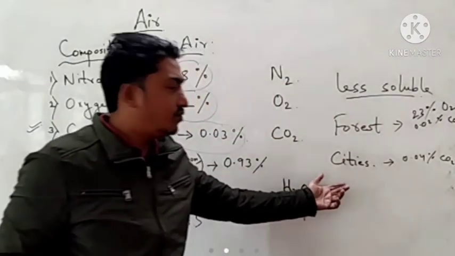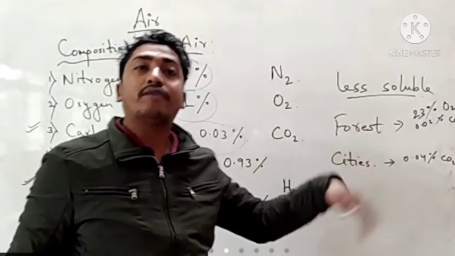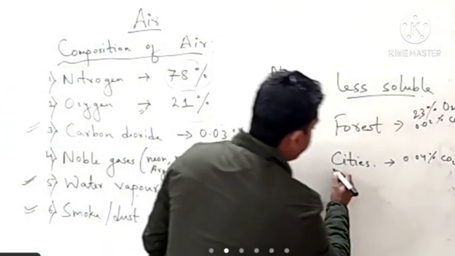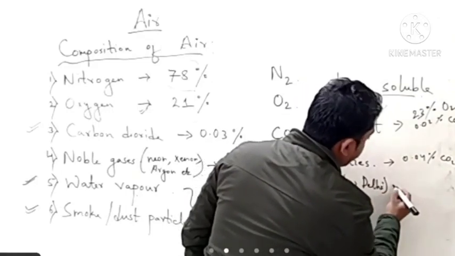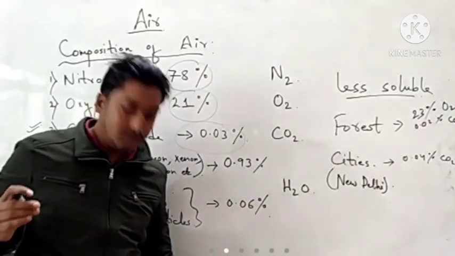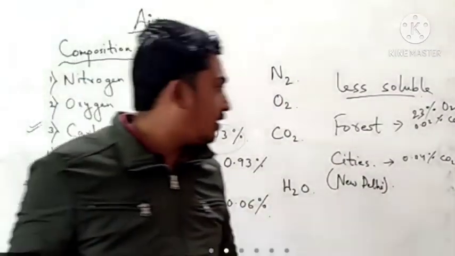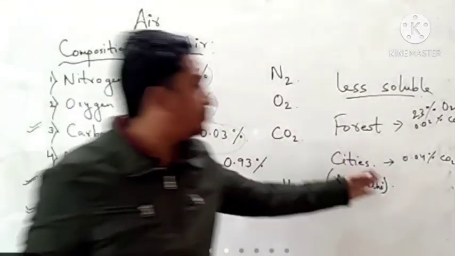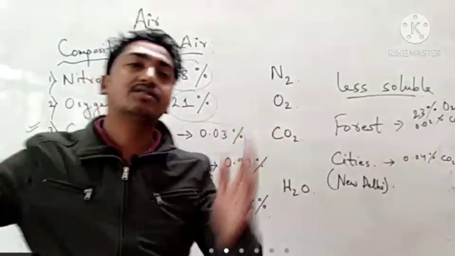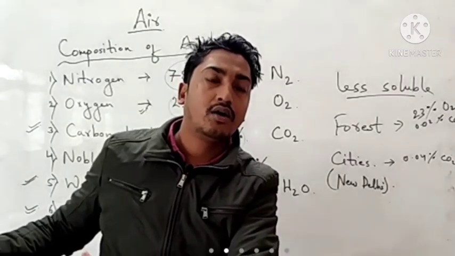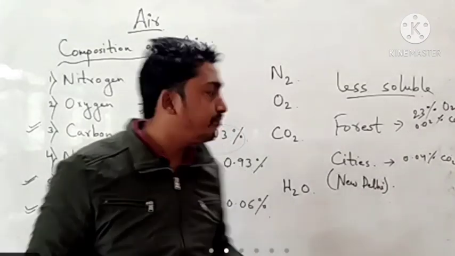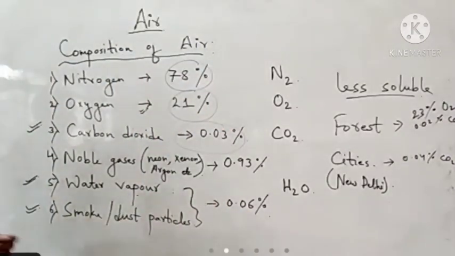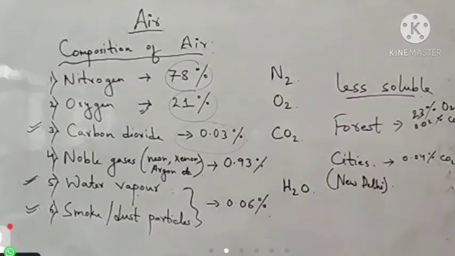In cities we have more industrial areas, that means we have more pollution. Say for example New Delhi is regarded as one of the most polluted cities in India. So the amount of carbon dioxide present in Delhi is more as compared to Shimla, or as compared to Srinagar. Okay, so this is all about the variation in the percentage of